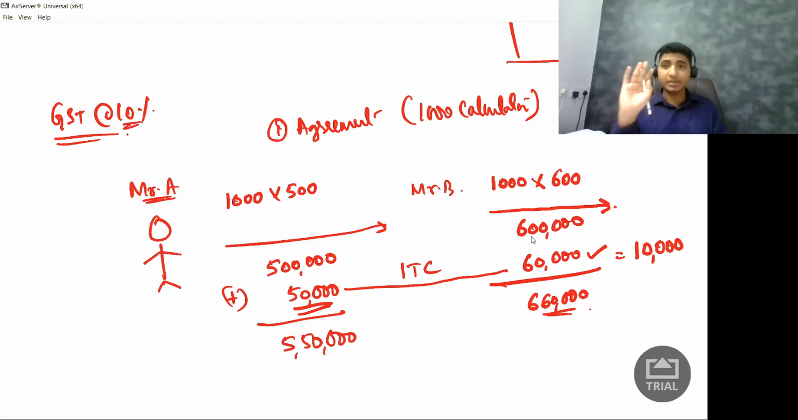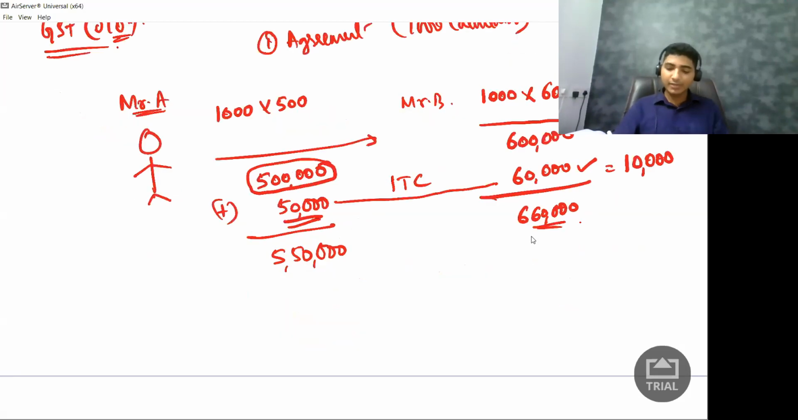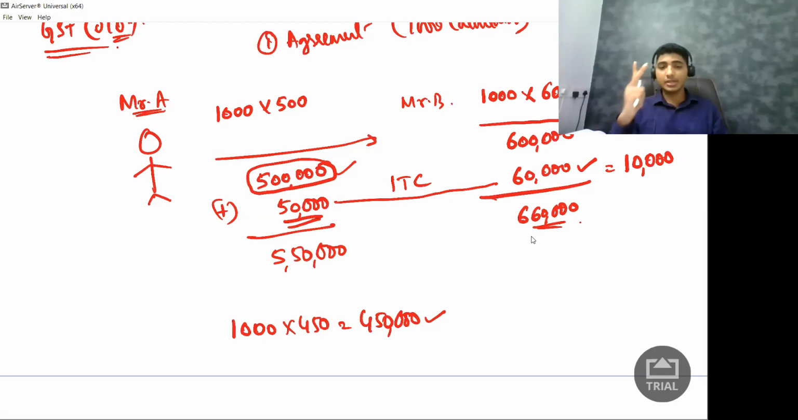So remember this. If Mr. B does this, and tomorrow, if I say, don't pay me this 5 lakh rupees, because you sold 1000 calculator, pay only 4 lakh 50,000 rupees. If I say pay only 1000 into 450, that is 4 lakh 50,000 rupees. Question is, should I collect GST on this 4 lakh 50,000 only, or should I collect GST on this 5 lakh only?